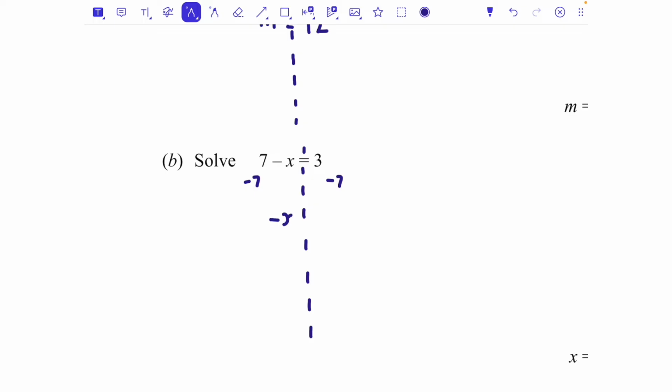So minus x is minus 4. And if minus x is minus 4, then x is 4. But that all feels quite complicated, particularly when you just need to have a think, what number, if we put it there, would make sense?